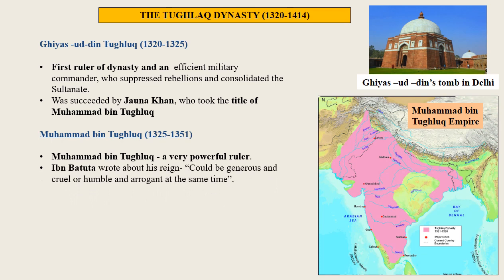He tells us that the Sultan had great ideas and plans that failed because the common people could not understand them. Historians are often divided in their opinion about this great ruler. The contradictions in his character led some to call him a mixture of opposites. He could be generous and cruel, or humble and arrogant at the same time.